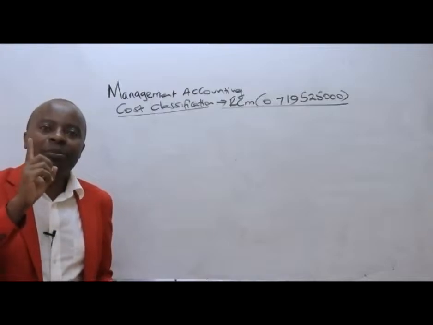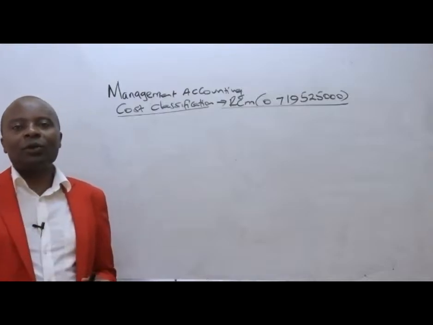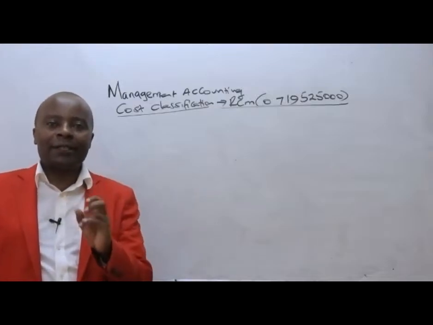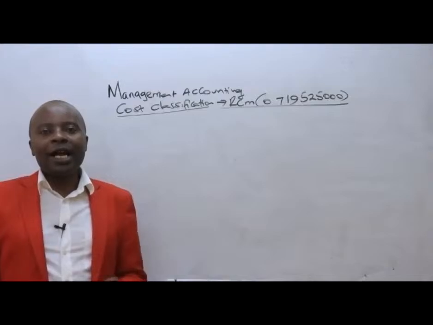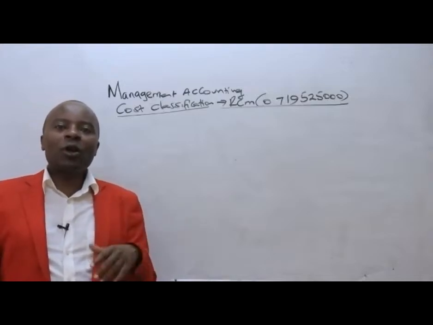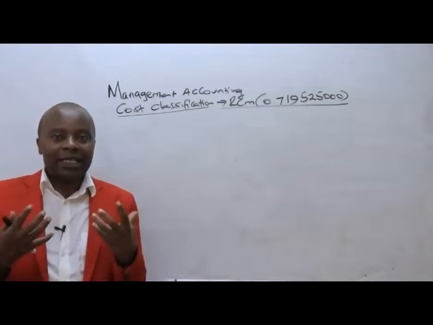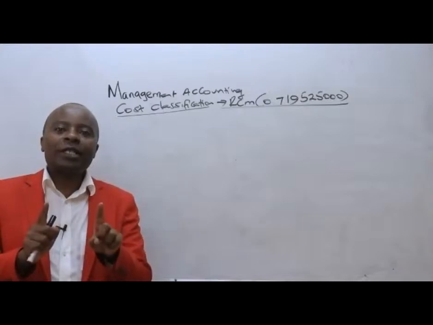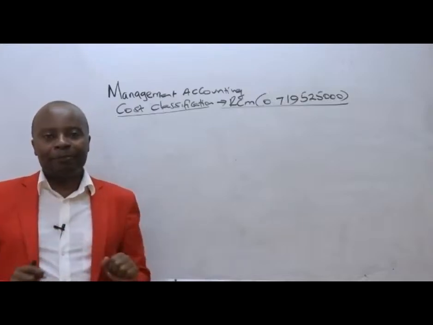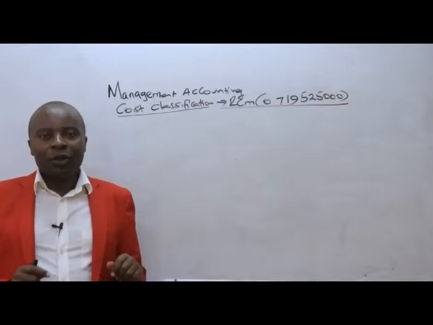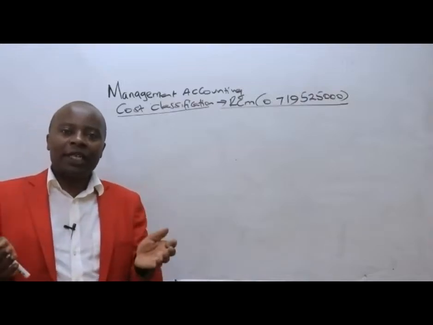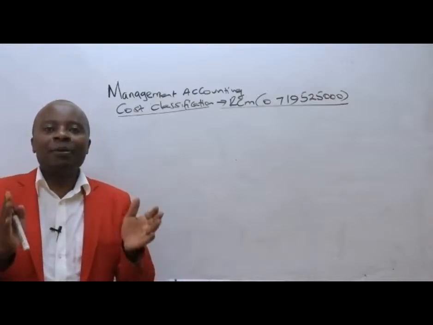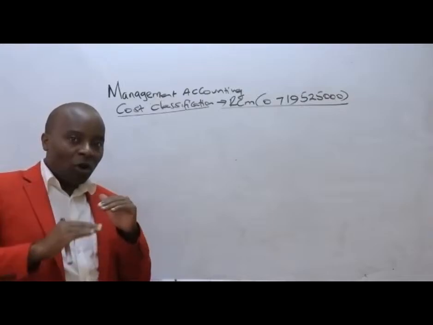The most important function of the management accountant, ladies and gentlemen, is what we call cost ascertainment. There are so many organizations that are producing great goods outside here, but they have not costed them properly. So they are selling, but whatever sales proceeds they are getting is not able to sustain them simply because they are always at a loss.